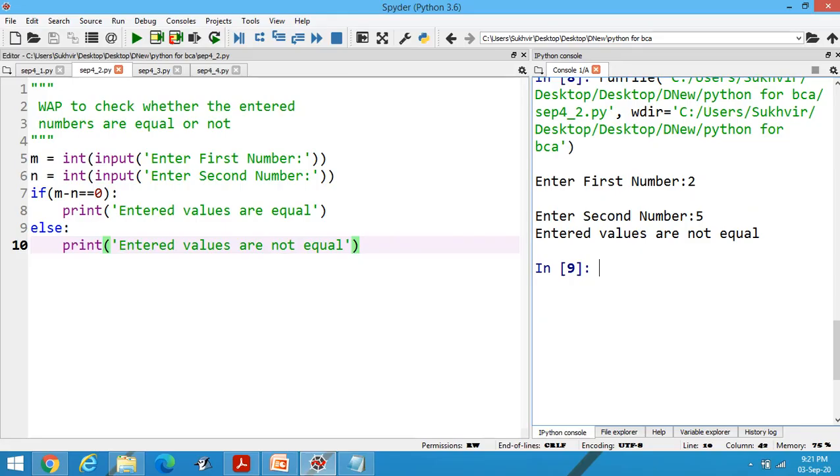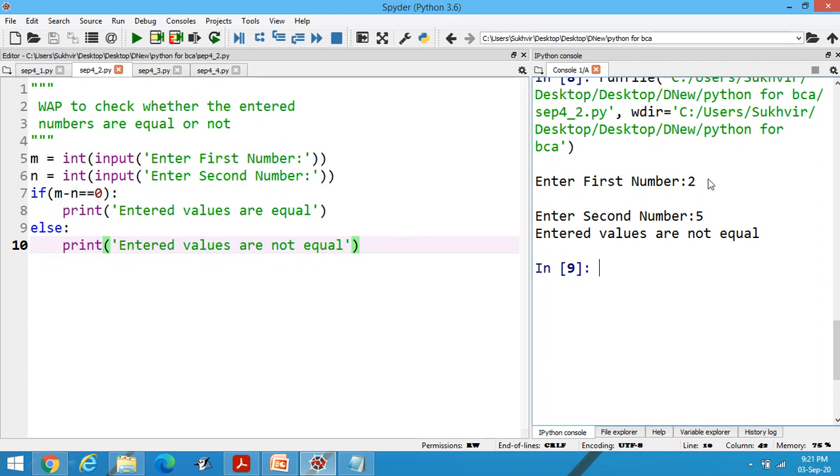Look at this program. M, I am entering the first integer value, then N, I am entering the second integer value. To calculate whether both the values are equal or not, I can set the condition as if M minus N is equal to 0. It means if difference is equal to 0, then values are equal. If difference is not equal to 0, then values are not equal.